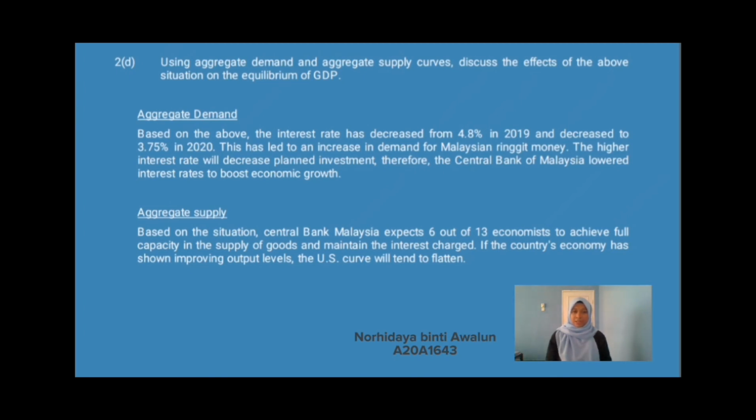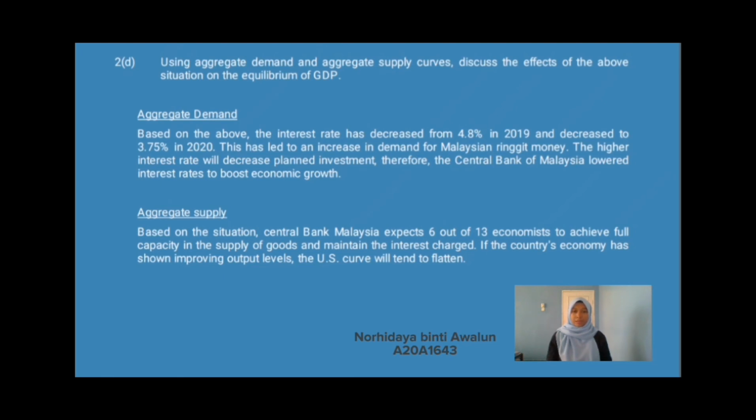The question is, using aggregate demand and aggregate supply curves, discuss the effects of the above situation on the equilibrium of GDP. Firstly, I will explain about aggregate demand. Based on the situation, the interest rate has decreased from 4.8% in 2019 to 3.75% in 2020. This has led to an increase in demand for Malaysian ringgit money.